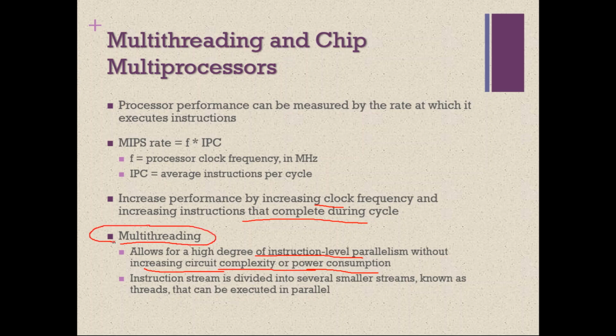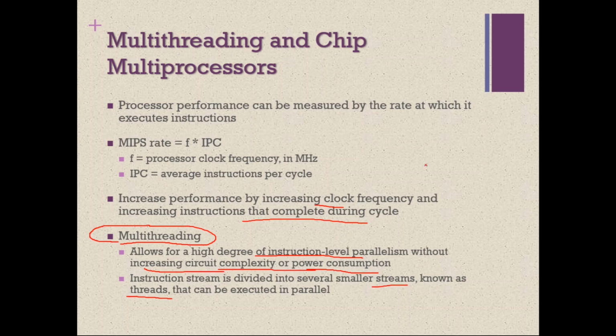So multi-threading allows for a high degree of instruction level parallelism. Okay. So what is instruction level parallelism? Instruction level parallelism is a concept which is connected with threads. Instruction stream is divided into several smaller streams known as threads.